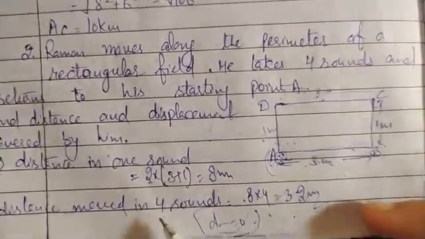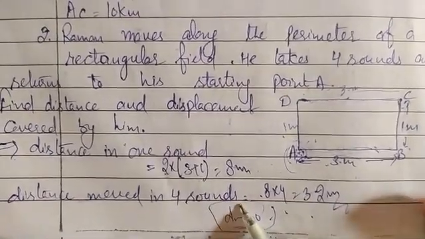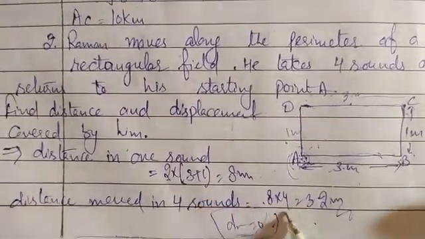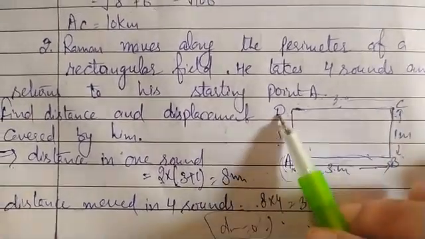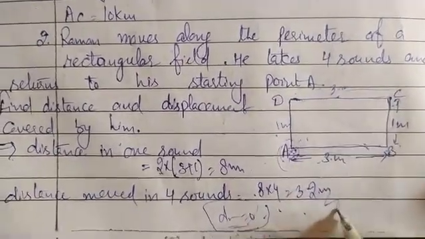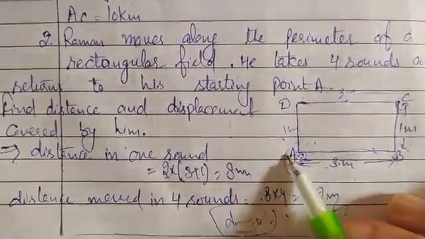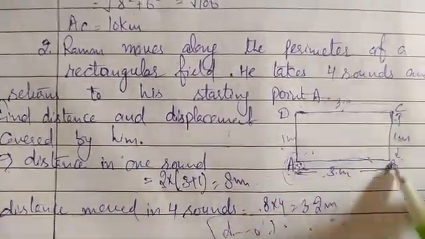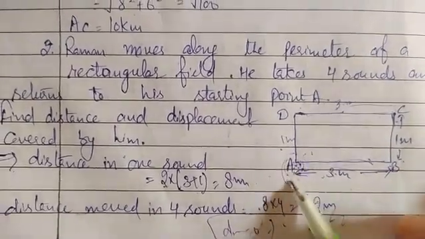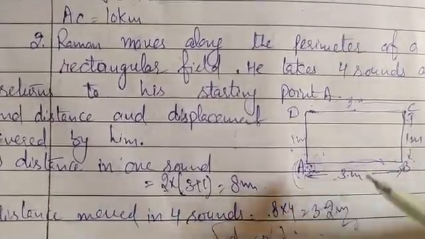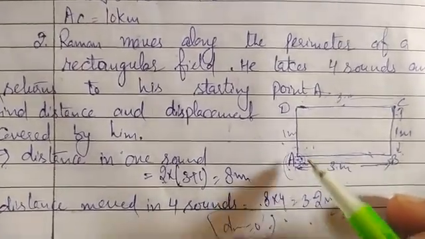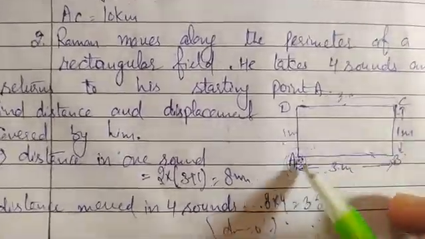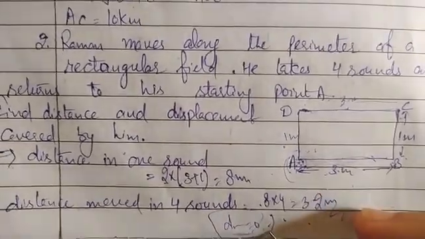Or we can write it this way: 2 times 3 plus 1, which is equal to 8 meter. Next is the distance moved in 4 rounds, because this is the distance in one round. In 4 rounds we will multiply 8 by 4, that will be equal to 32 meter, so in 4 rounds Raman has covered 32 meters. Now what about displacement? A is the starting point, the initial point, and after 4 rounds Raman again comes back to point A. So the initial and final points are the same, and the displacement will be 0, because there is no shortest distance between the same points.